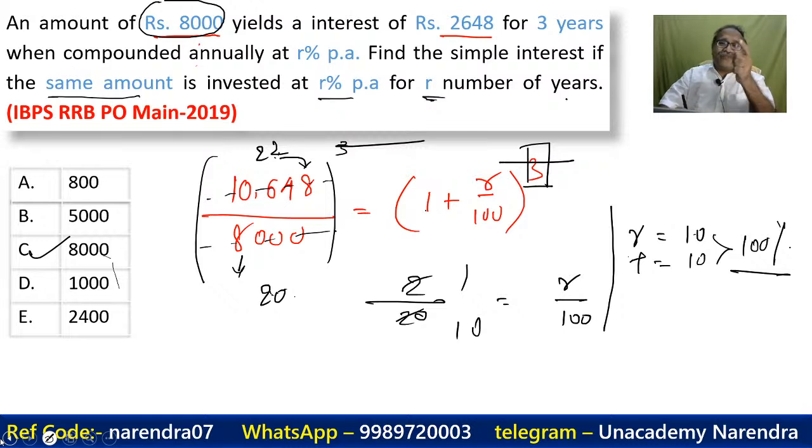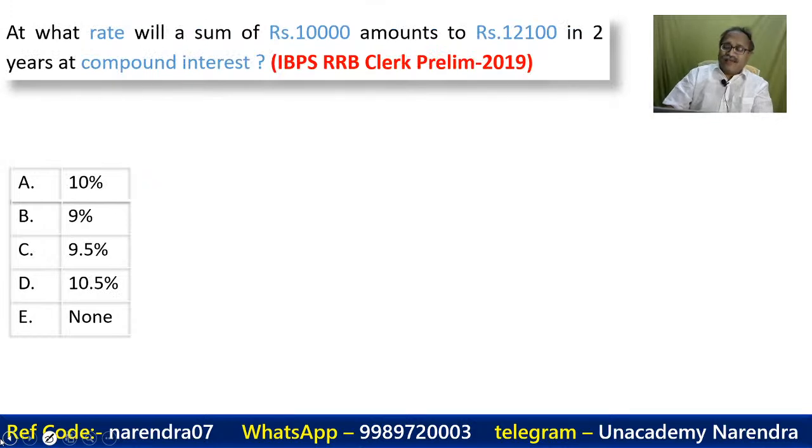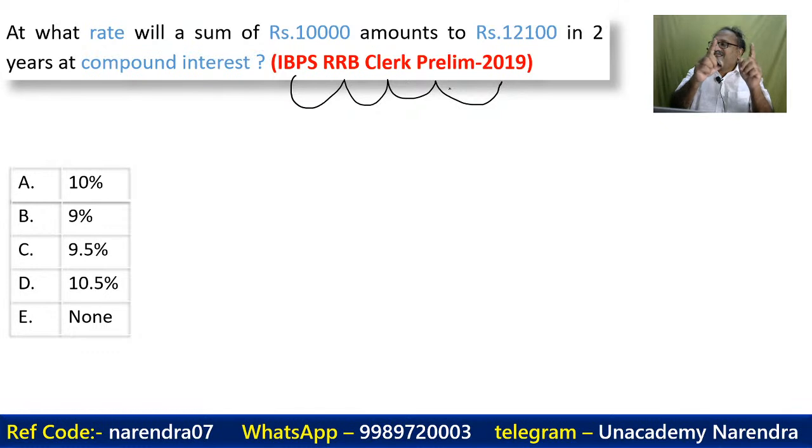Okay, anyhow, let's move on to the next question. Now come to the next question here. You can see that this is IBPS RRB Clerk Prelim 2019.